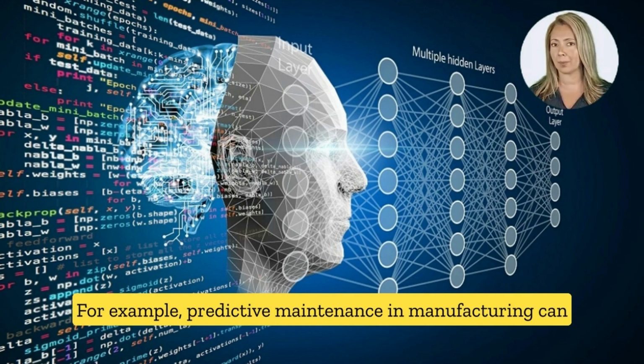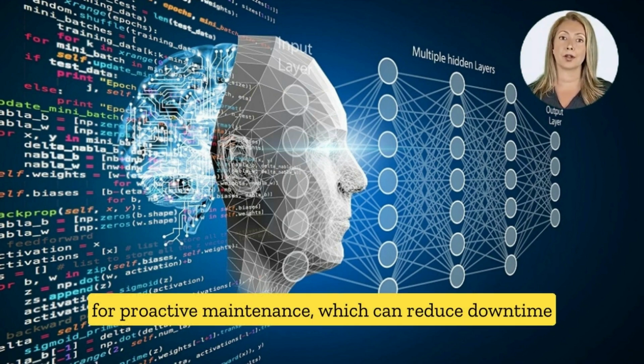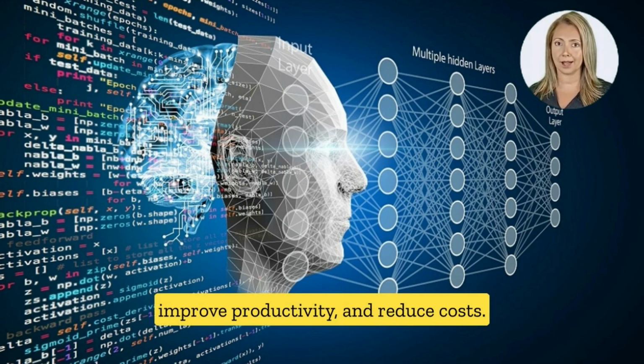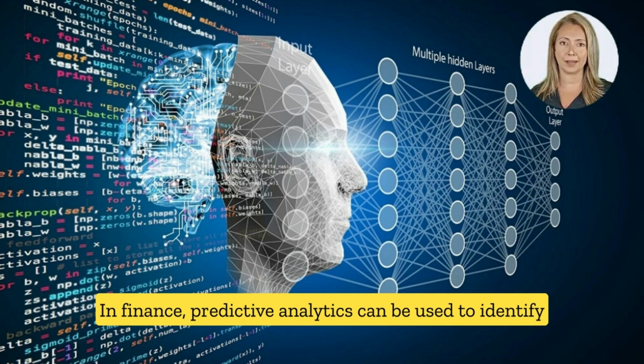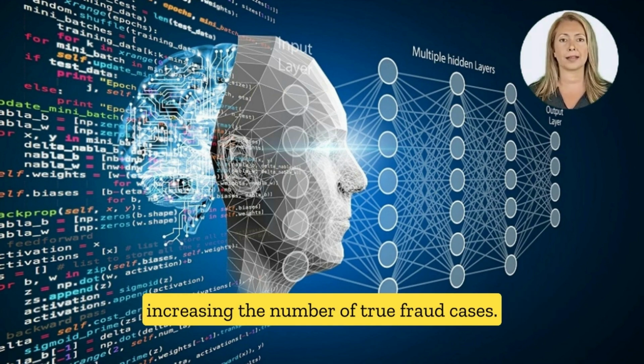For example, predictive maintenance in manufacturing can help to identify equipment that is likely to fail, allowing for proactive maintenance, which can reduce downtime, improve productivity, and reduce costs. In finance, predictive analytics can be used to identify potential fraud, reducing the number of false positives and increasing the number of true fraud cases.